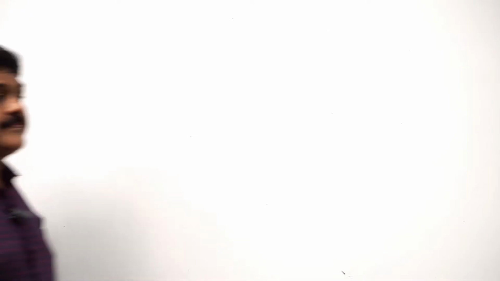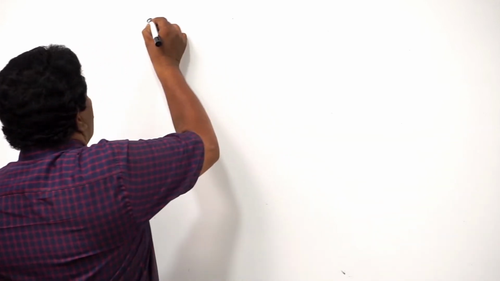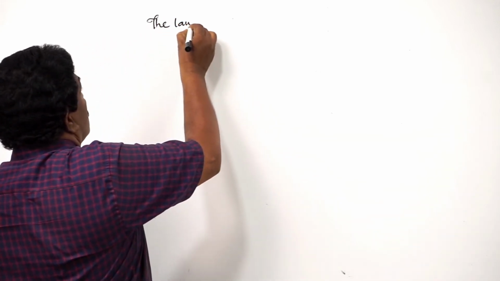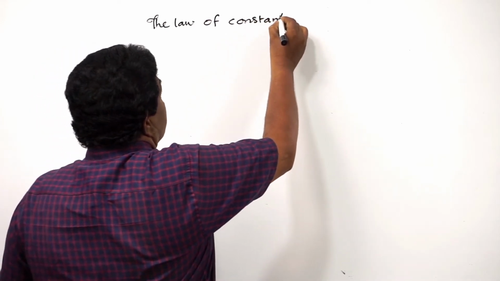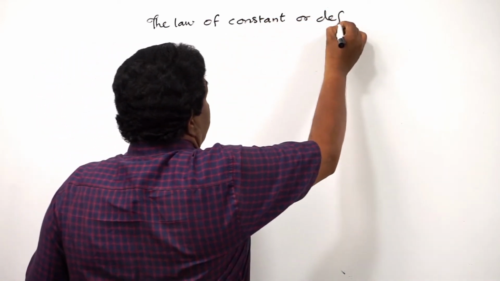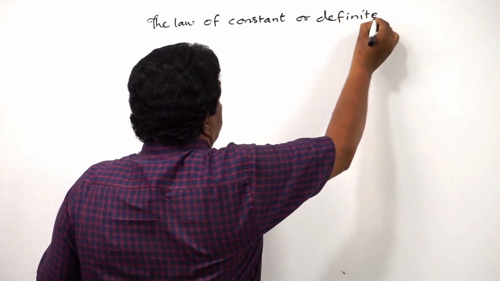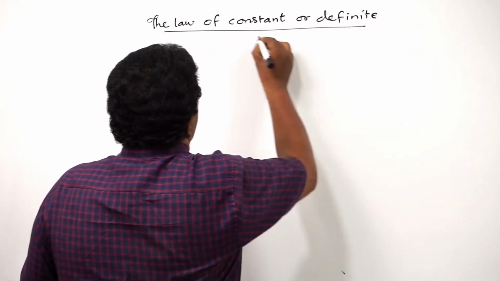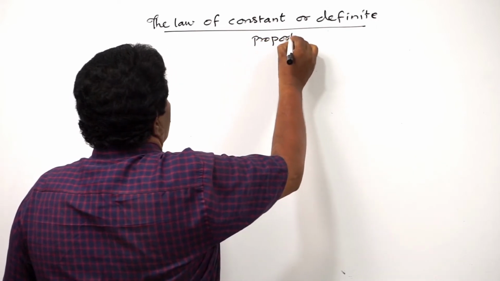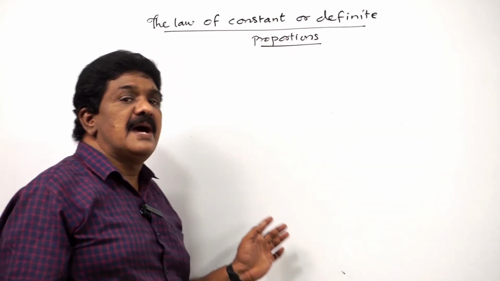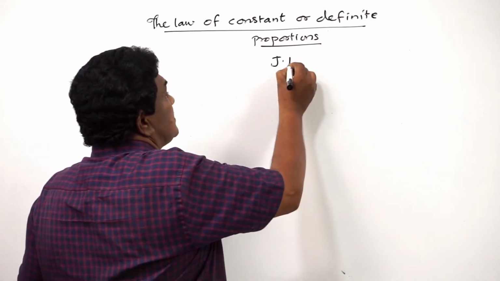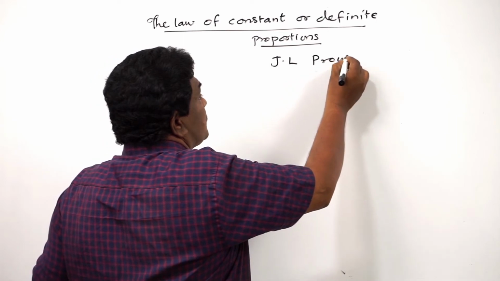Okay. The law of constant proportions or definite proportions. It was introduced by J.L. Proust. J.L. Proust.